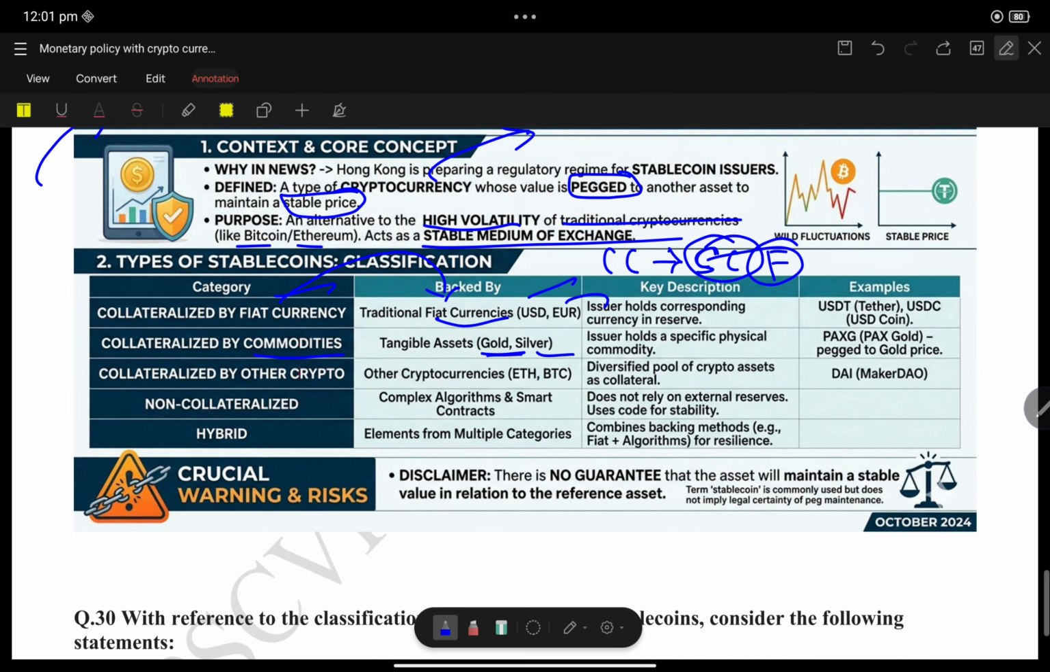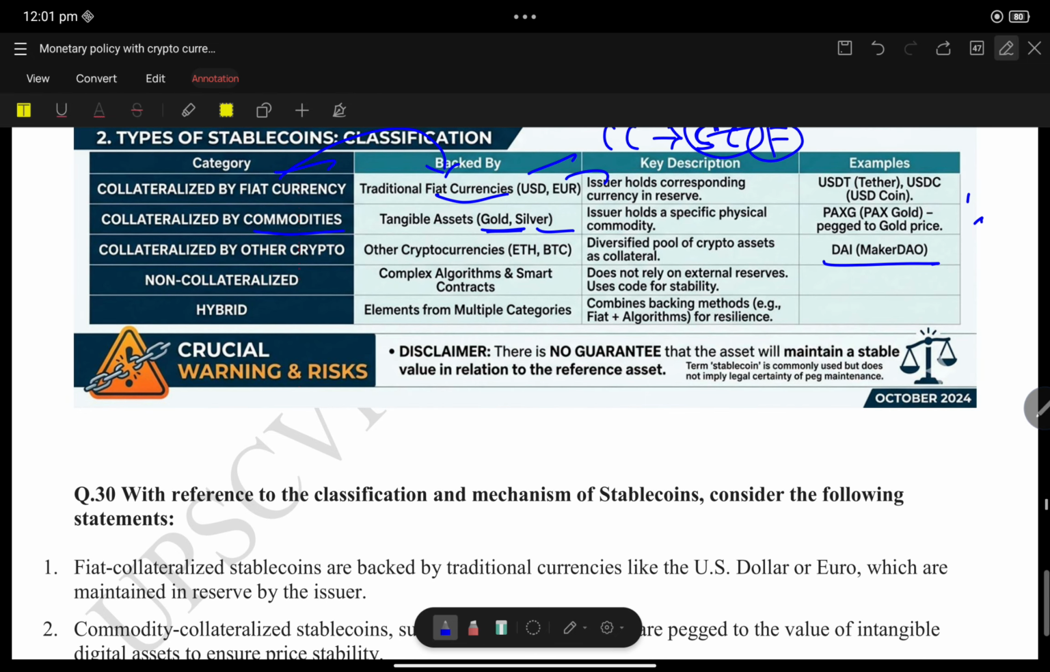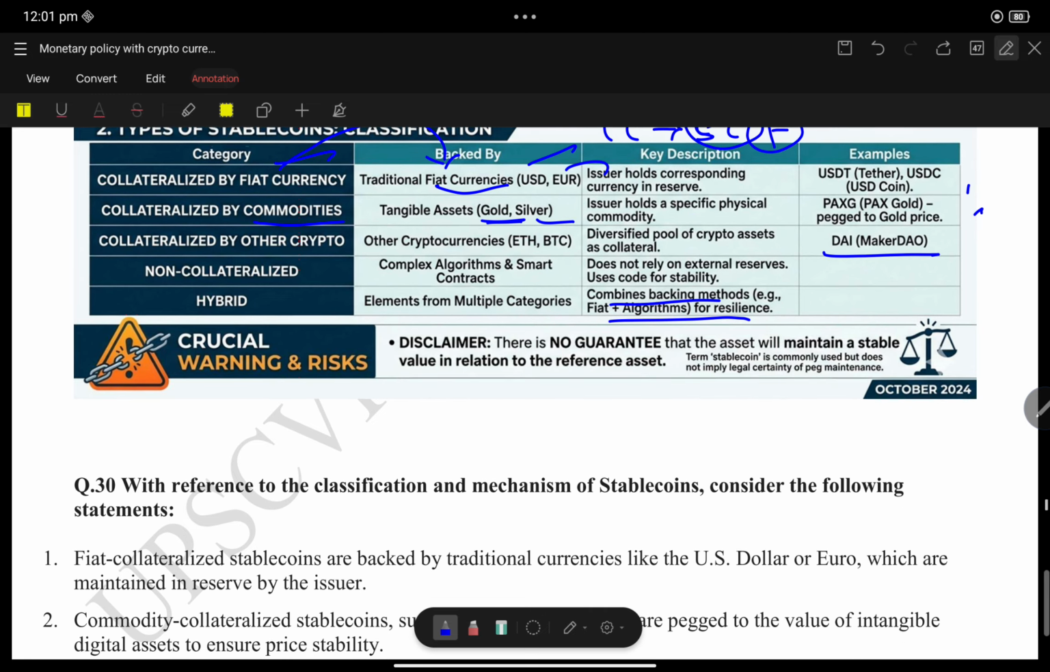See Pax Gold. This is one of the important cryptocurrencies. It is pegged to the gold price. With respect to fiat currency, the cryptocurrency is pegged with US dollars. With respect to other cryptos, when the cryptocurrency itself is pegged with another crypto, that is DAI. Then non-collateralized: some cryptocurrencies are not pegged with any other resources. Then hybrid: sometimes it is collateralized, sometimes it is not.